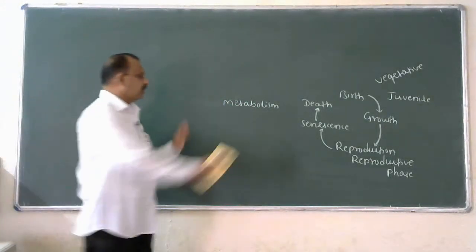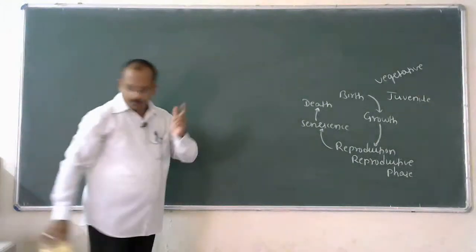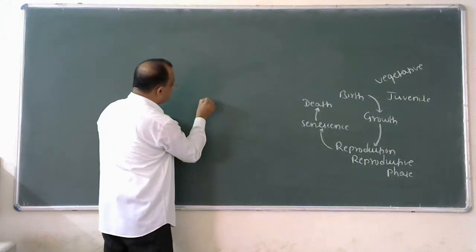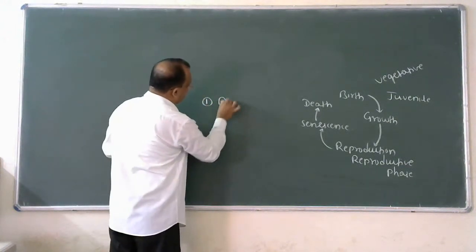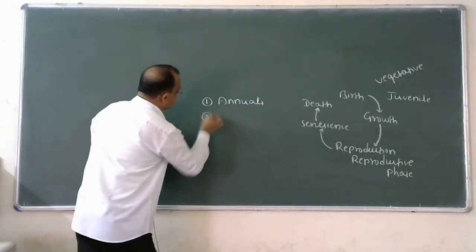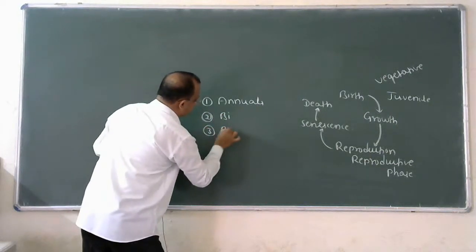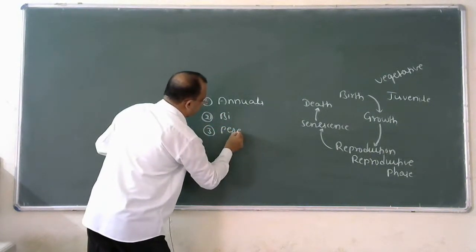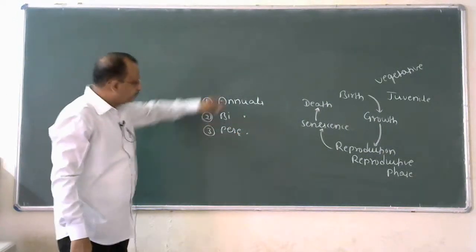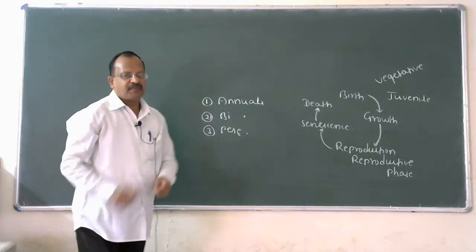Now look over three groups of plants, based on which I am going to provide one important statement: annuals, biennials, and perennials.